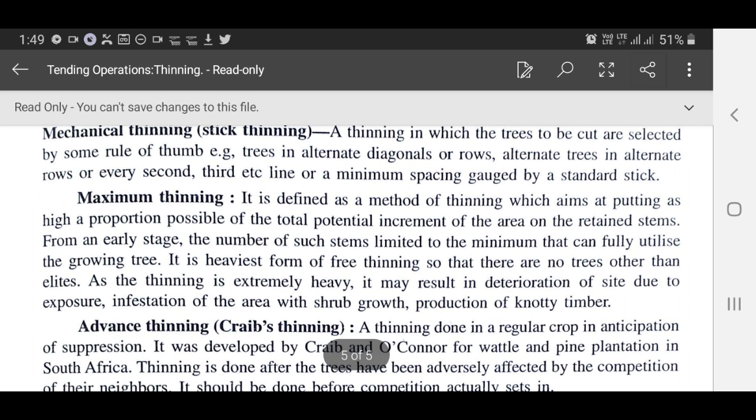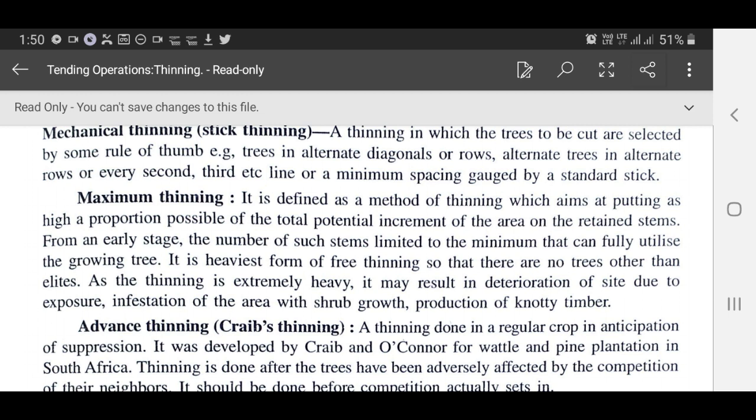Maximum thinning. It is defined as a method of thinning which aims at putting as high a proportion as possible of the total potential increment of the area on the retained stems. From an early stage, the number of such stems is limited to the minimum that can fully utilize the growing space. It is the heaviest form of thinning. As the thinning is extremely heavy, it may result in deterioration of site due to exposure, infestation of the area with shrub growth, and production of knotty timber.